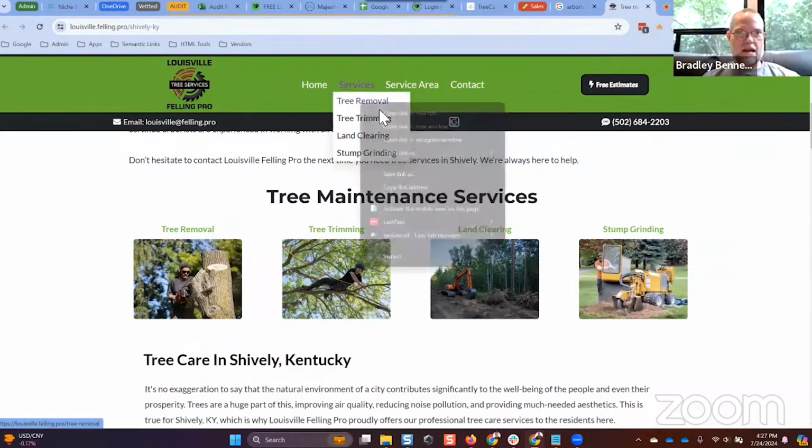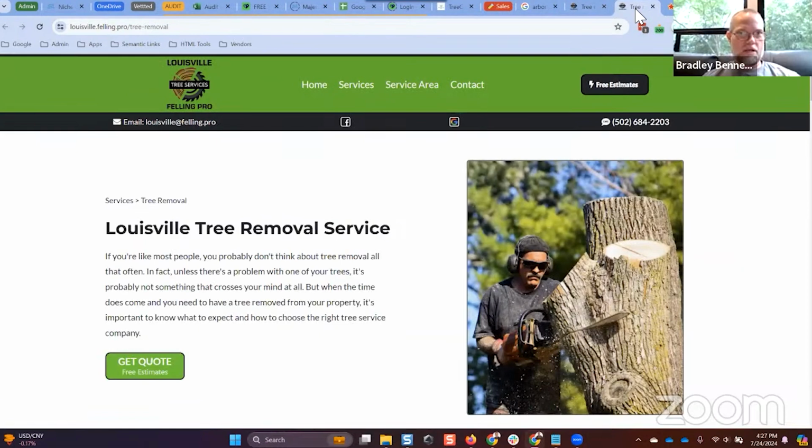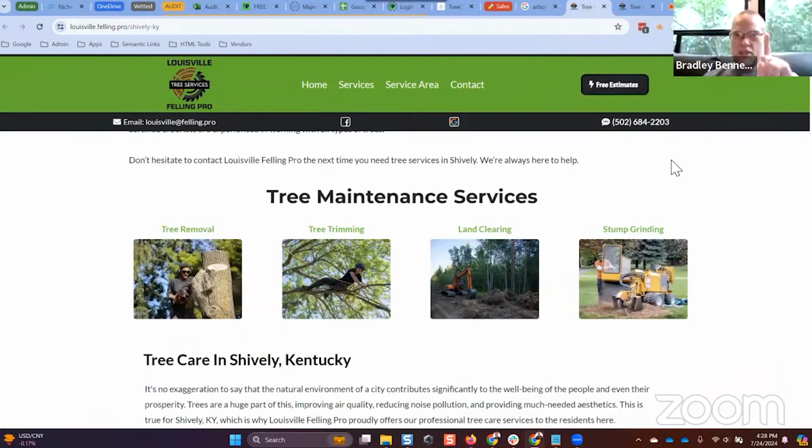These service pages are not optimized for any one location. It just says tree removal, Louisville Felling Pro. So service brand, right? We're not trying to rank service pages. We're trying to rank a location page, but we want to rank one location page for all the search queries, services that location provides or that company provides, right?